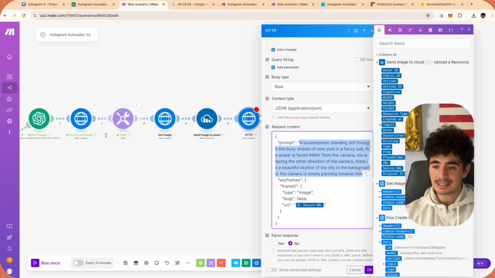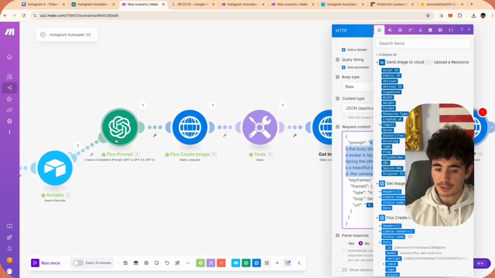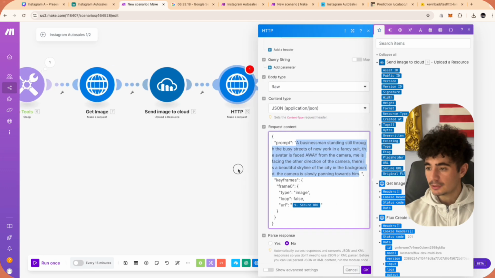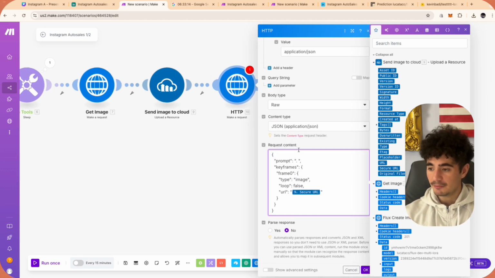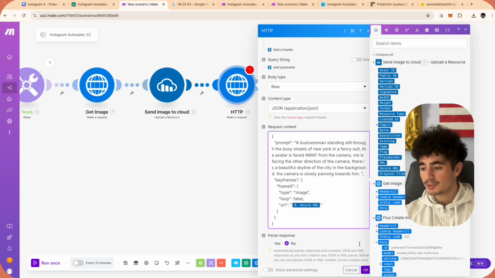But you guys can do the exact same thing that we did with the Flux prompt here, right? If you guys remember this Flux prompt here, we can literally do the exact same thing and call it a Luma Labs prompt, where it creates the video prompt itself. But I personally haven't gotten good enough at video generation prompts for me to allow a GPT to do it. So right now I'm manually doing it, because every single time I run a Luma Labs API call, it costs me like 5 to 10 cents. And so I want to make sure that every time I do it, it's good. And so that's why I'm doing it manually.